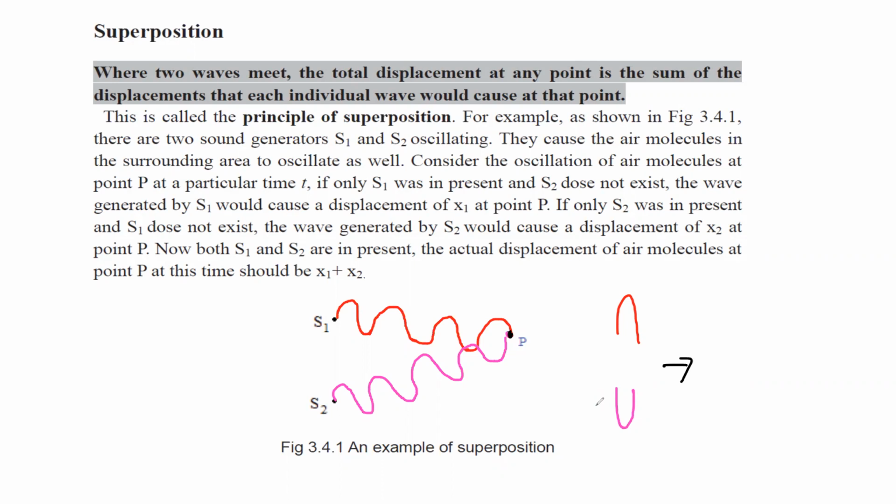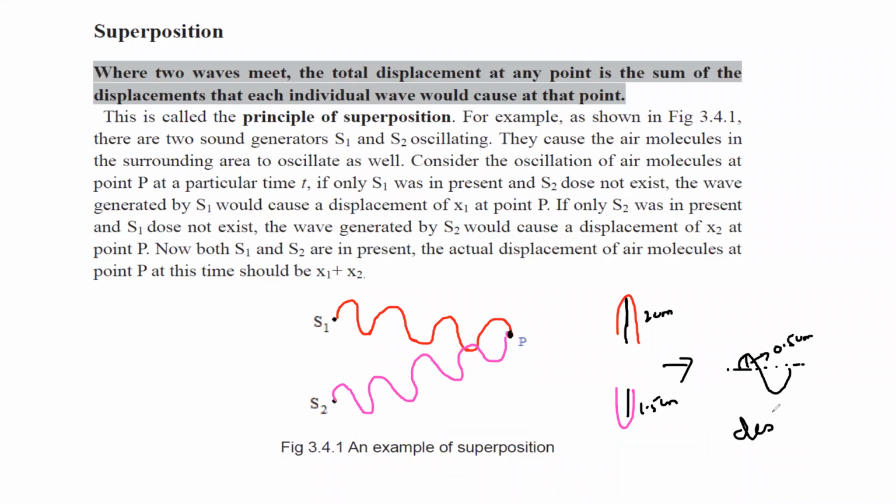In what case will they completely cancel out the effect of each other? If they are exactly opposite and of the same amplitude, like this is 3 centimeter, this is also 3 centimeter, so as they combine with each other, they completely cancel out the effect of each other. Or they might reduce the effect. For example, this is 2 centimeter, this is 1.5 centimeter, so when they combine, we'll get only 0.5 centimeter amplitude. So this is also a destructive interference.